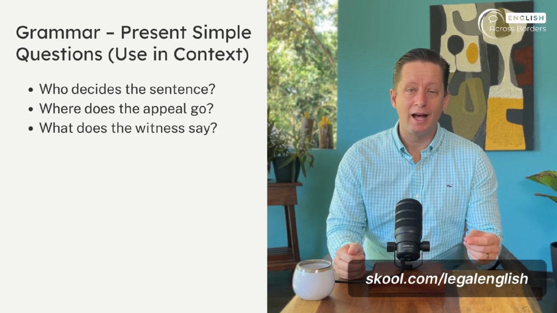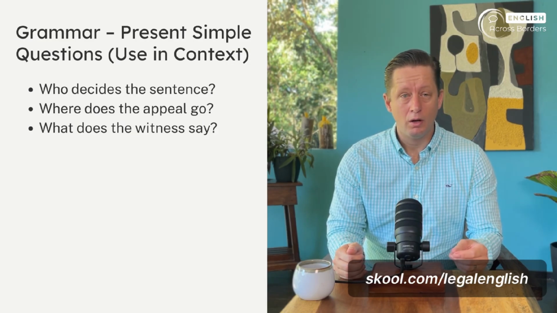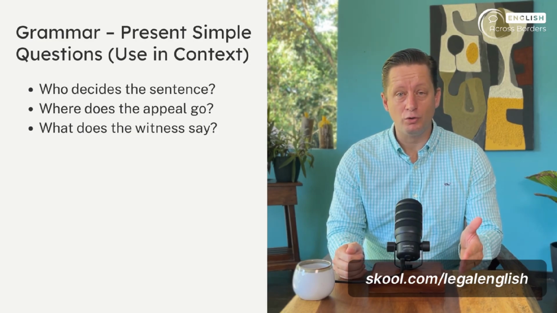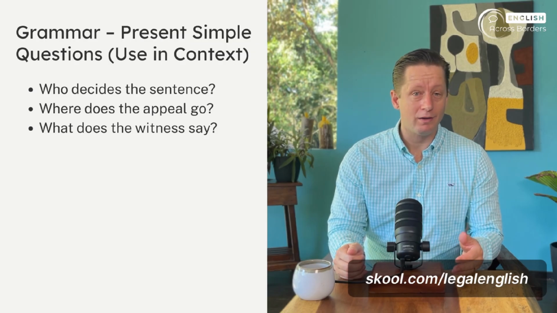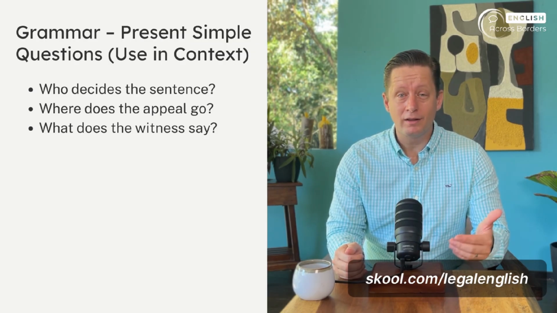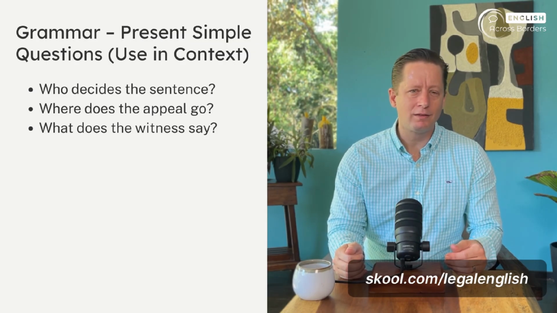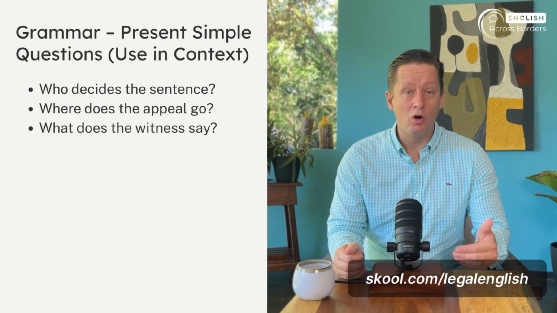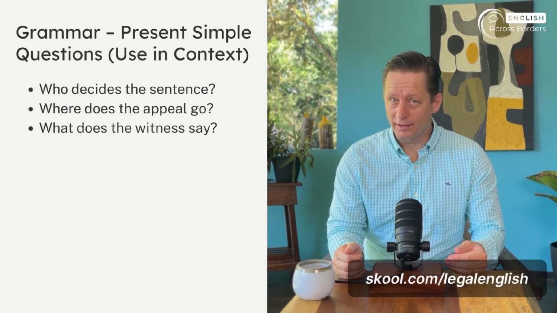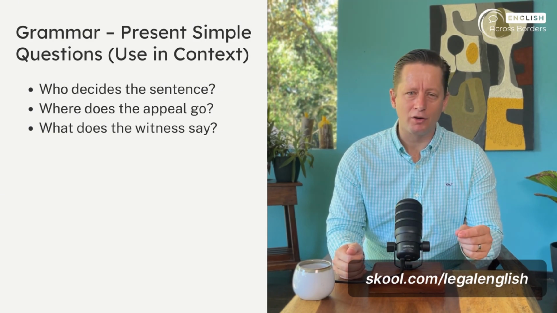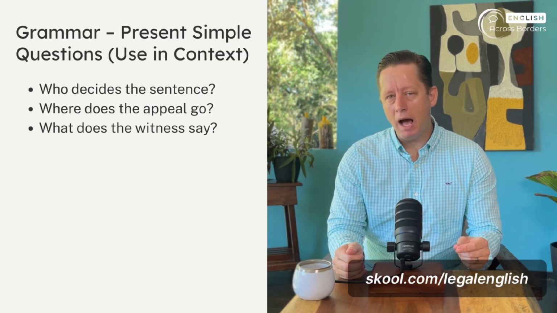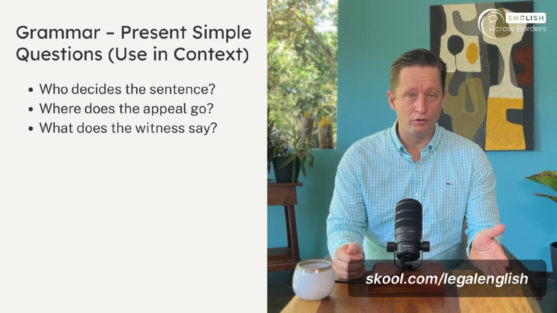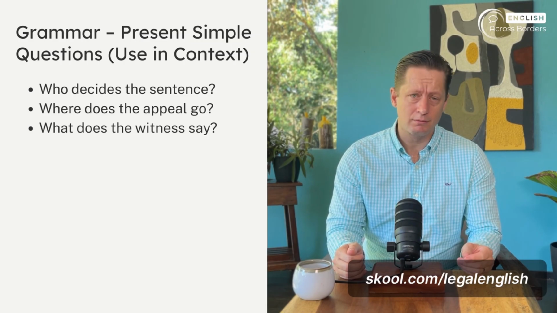Each question word has its role. Who? Person with authority. Who decides? Where is place. Where does it happen? What? Action or content. What happens? What is said? These question forms are simple, but they are very powerful for explaining courts and judges in English.